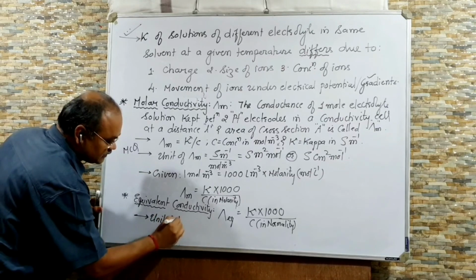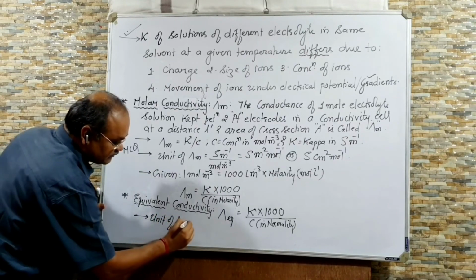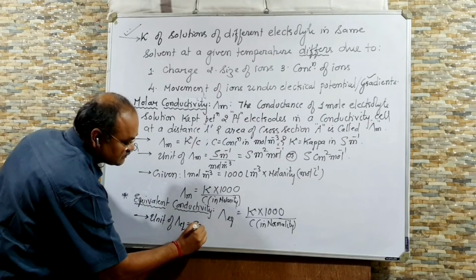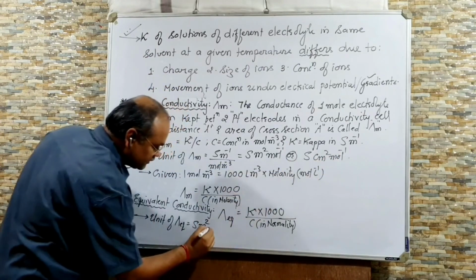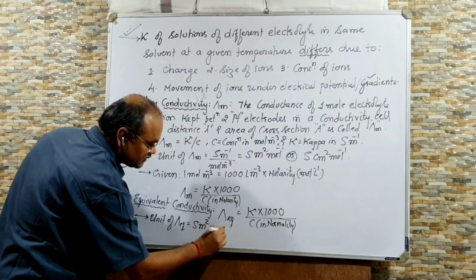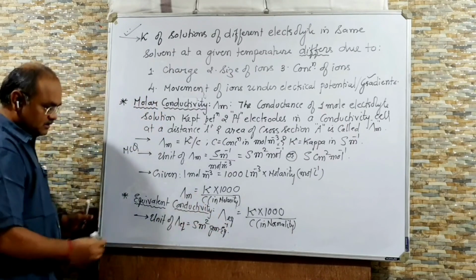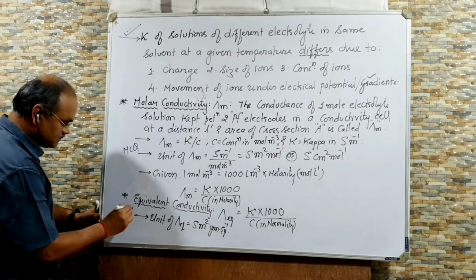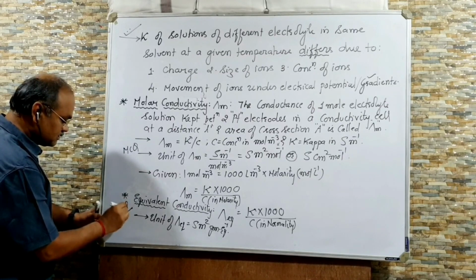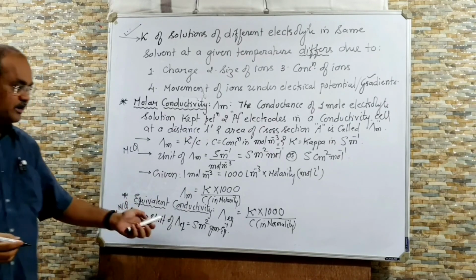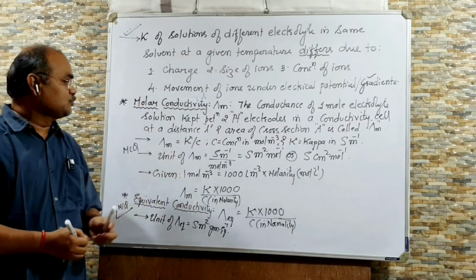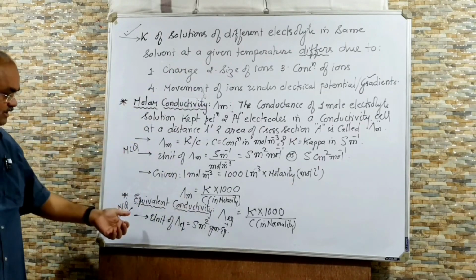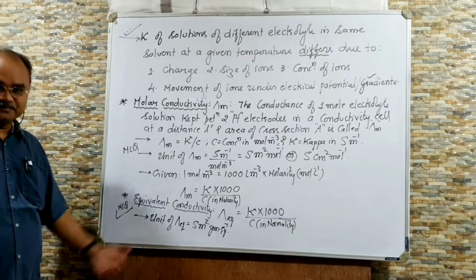Unit of equivalent conductivity will be equal to Siemens meter square. There is no change here, but instead of per mole, it will be per gram equivalent. And this also has been asked as an MCQ in your board exam as well as in your competitive exams. So this was about two types of conductivity: molar conductivity and equivalent conductivity.